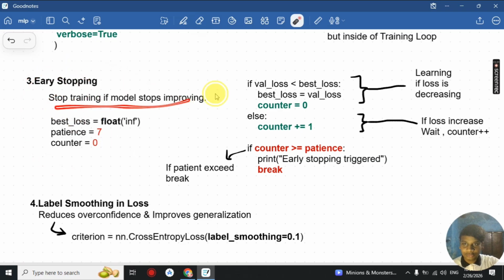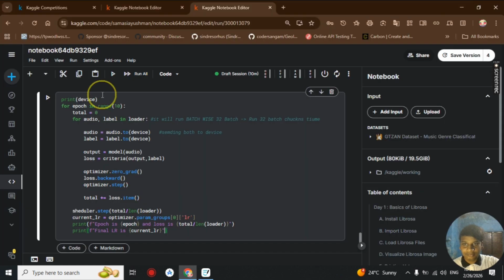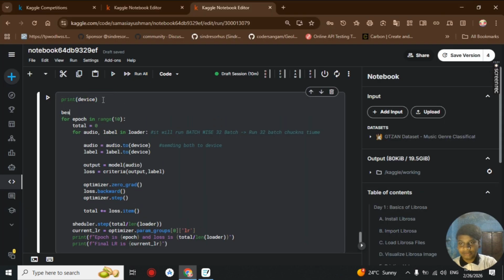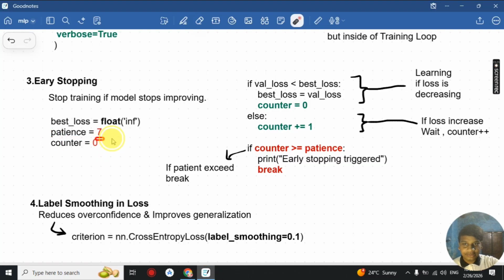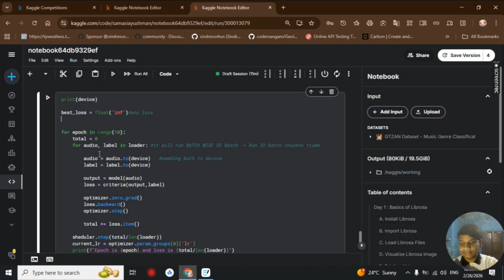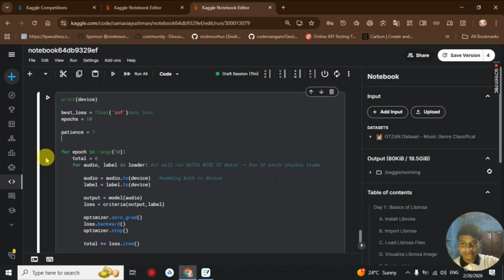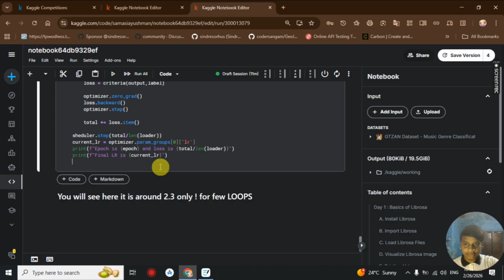Okay, next we have our early stopping, where we basically stop the training if the model stops improving. We do it by creating a new variable which will store the best loss, and then we have our patience and the counter. So we create a new variable for patience in epochs, and then our counter equals 0.